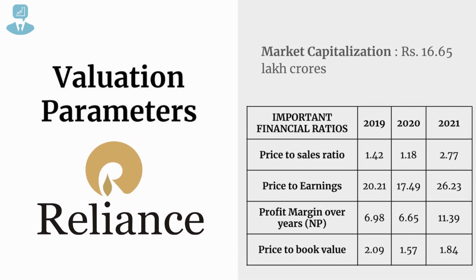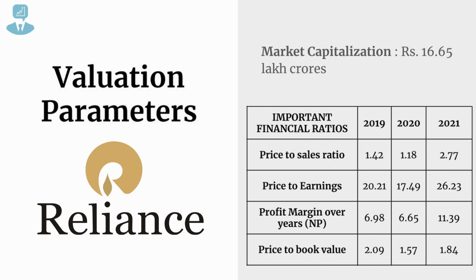Now if I were to look at the other financial ratios of Reliance Industries, the first ratio which I'll be talking about is the price to sales ratio, which was in the year 2019 at 1.42, 1.18 in 2020 and 2.77 in 2021. So what does that mean? Because they got debt free, the confidence of the investors also increased, and which is where the price of the shares of the company in terms of the sales which is generated has also gone up.